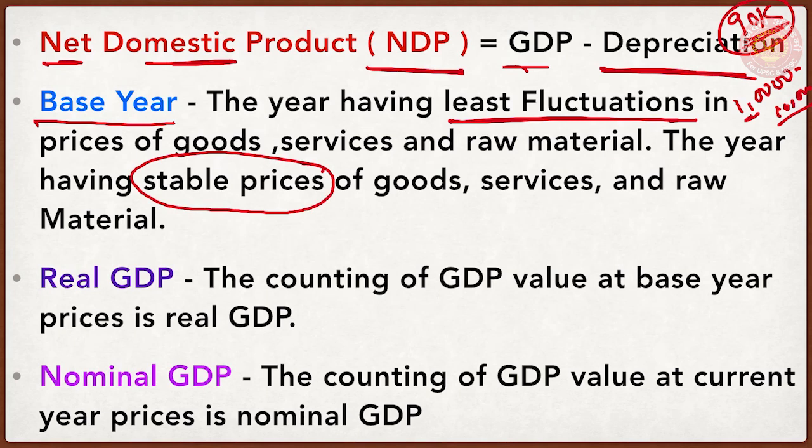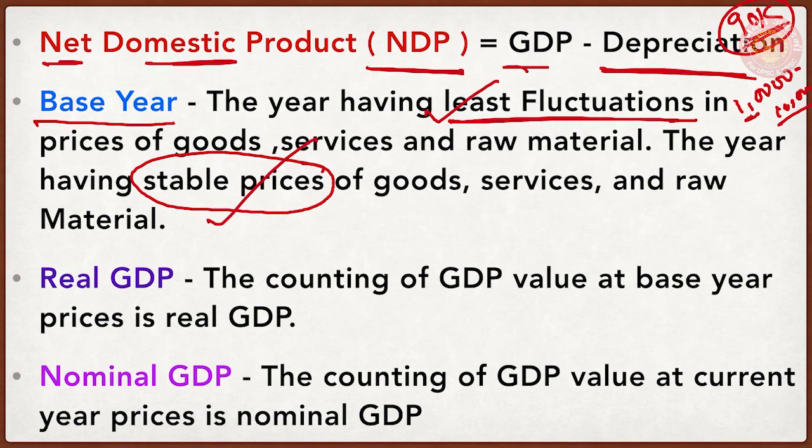It means base year is not fixed. First thing, what I told you, base year is a reference year for comparison. Second thing, base year is not a fixed year, it keeps on changing. Third important thing, base year is decided relatively in comparison to consecutive years as well as previous years. So base year is decided keeping in mind the relative development of prices of goods and services and raw material of the next few years and previous few years. So remember, least fluctuations and stable prices of goods and services give us the base year.